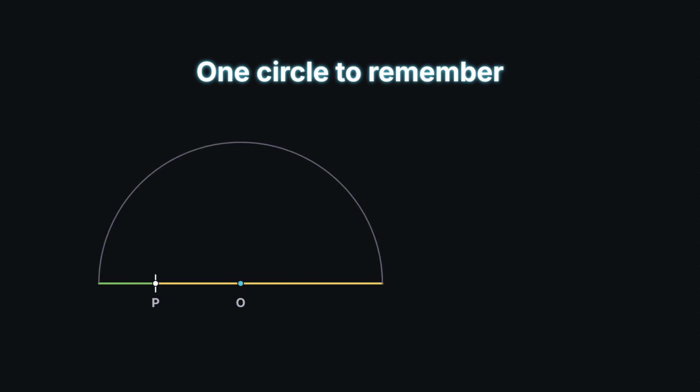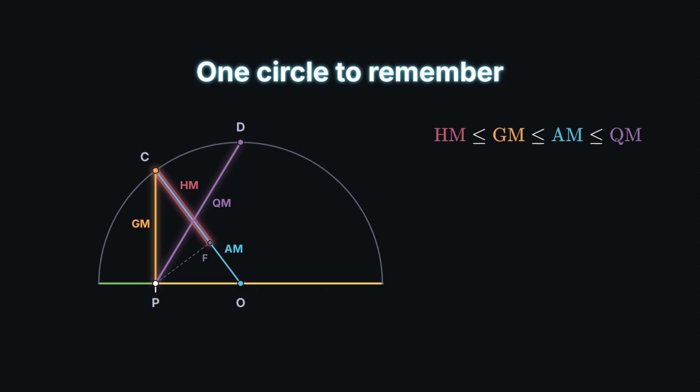One semicircle, then. Lay 2 numbers end to end, and close the arc over them. The radius is how you average by adding. The height at the seam is how you average by multiplying. The foot of one little perpendicular gives the average for speeds. The chord to the top gives the average of the squares. 4 means, always in the same order, all for one reason.